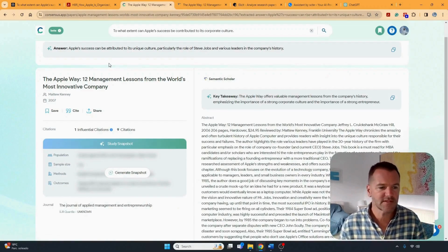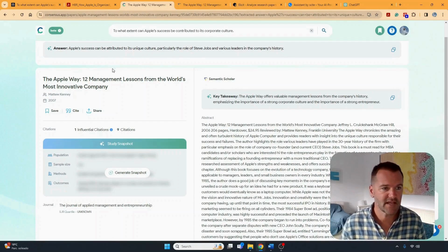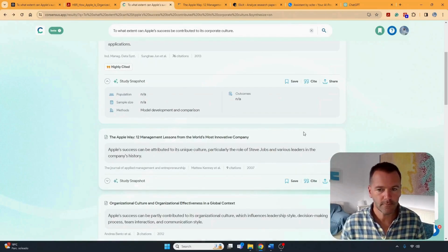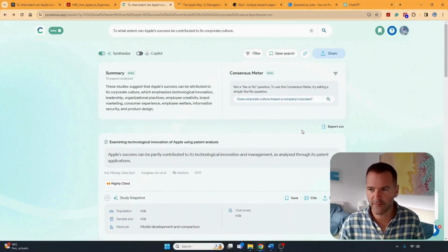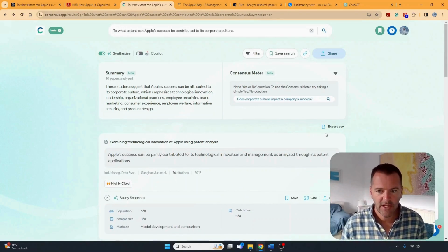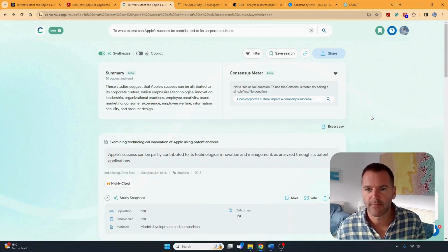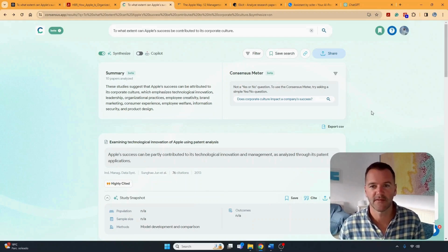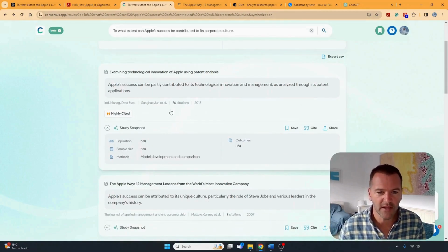But before we go and take it, there's one other thing that is fantastic about this Consensus. If I go back from here, something to think about for those real high-level learners. Not every research paper is the same. Just because someone's written it doesn't mean it's fantastic. So you should be reflecting on, well, how good is this paper? So this is a great way to have a look.